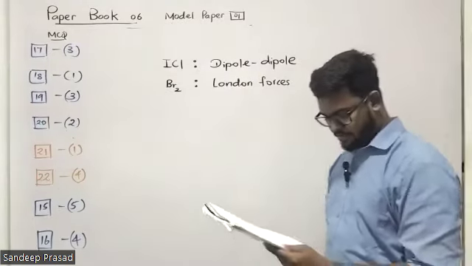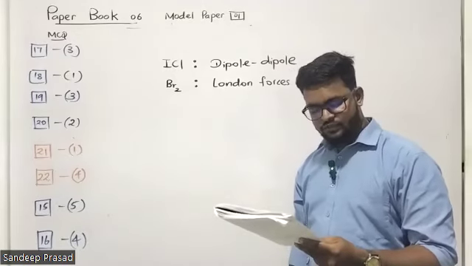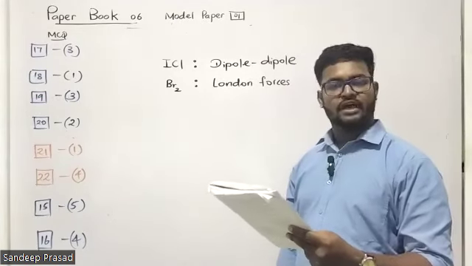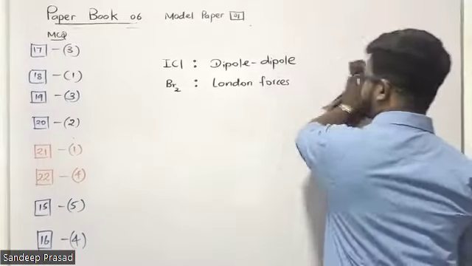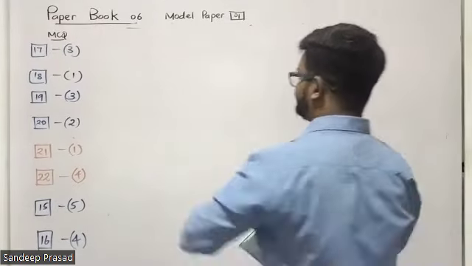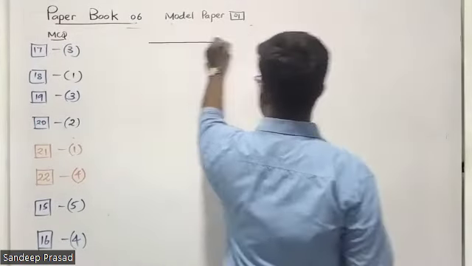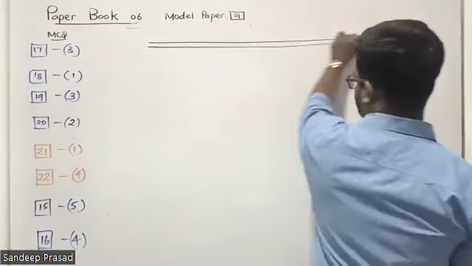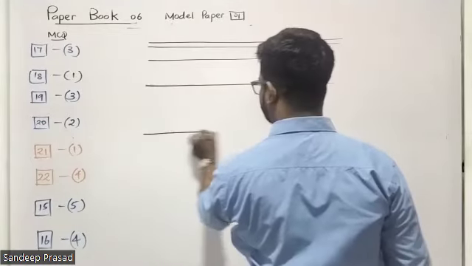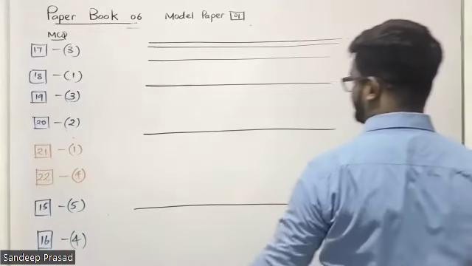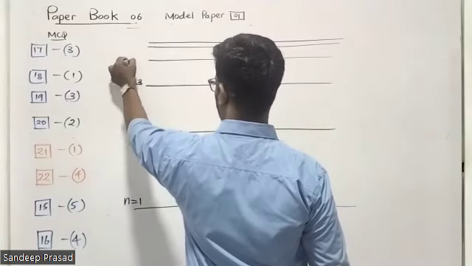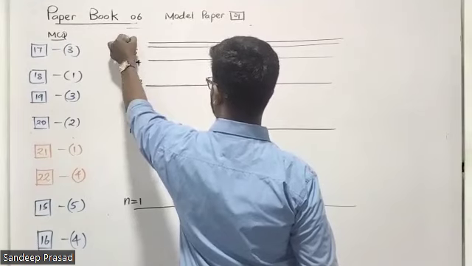Statement type. Question number 23. The wavelength of the first line of the Balmer series is longer than the wavelength of the first line of the Lyman series. Students, hydrogen emission spectrum. In last year's A-level examination paper also, they have given a question from the hydrogen emission spectrum, right? So let's revise it quickly. Let me draw the energy level diagram in this way: n equals 1, 2, 3, 4, 5, 6.